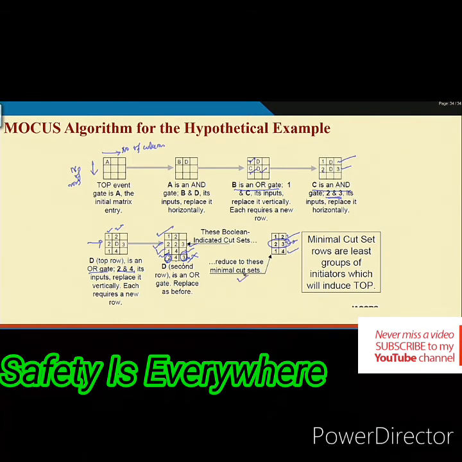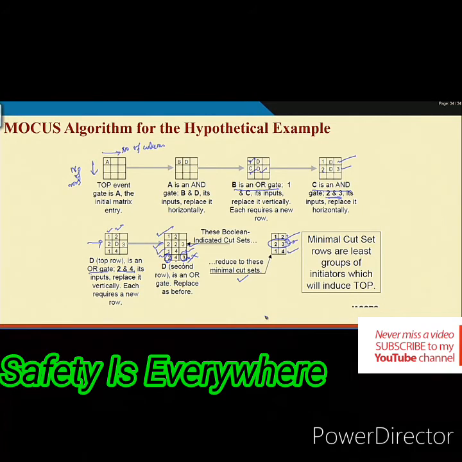This is the algorithm, the MOCUS algorithm for minimal cut sets. Okay. I hope you have understood. Let me repeat again. We are using 2 principles. Principle 1, an AND gate will increase the number of elements in a cut set.